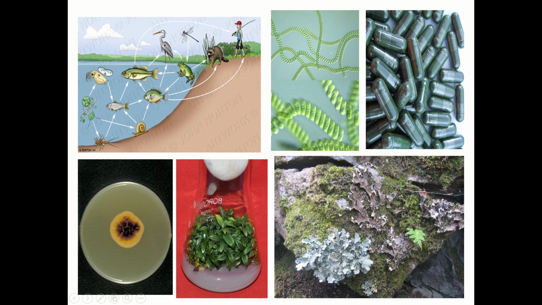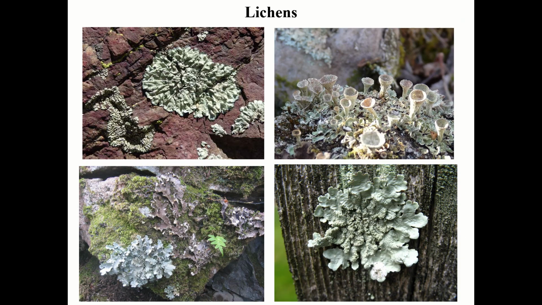Now these are the lichens. The algae form a symbiotic association with fungi and they form lichens. They can grow on stones, and also on trees. You can see other photographs of lichens in different forms. You can see the fruiting bodies of lichens. This is growing on a tree and this is on a stone. Wherever lichens are present, it is an indicator of pollution-free air. If there is pollution, you won't find lichens growing in your locality.